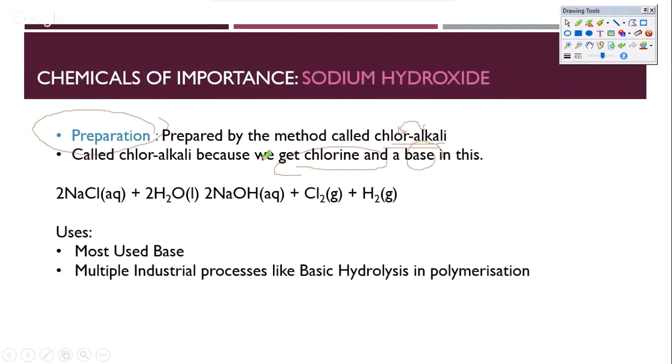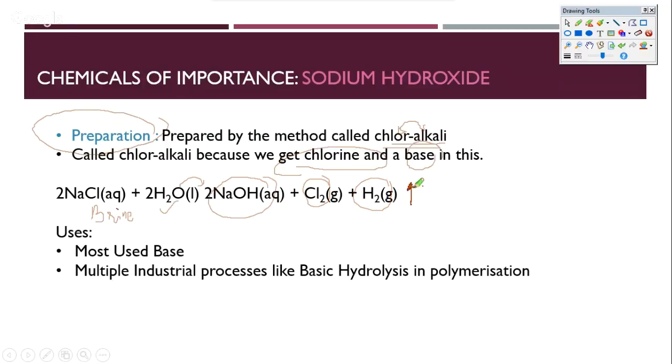Now, what is this method? Basically you are using brine water. Brine water is NaCl or salt dissolved in water, and we electrolyze this solution. The electrolysis ends up giving us NaOH, Cl2, and H2.